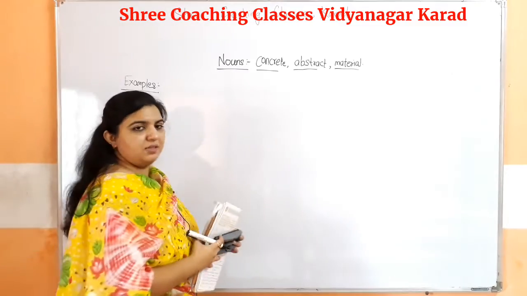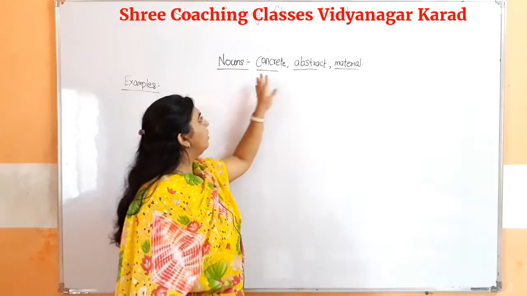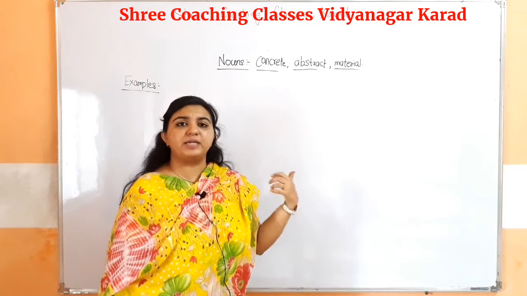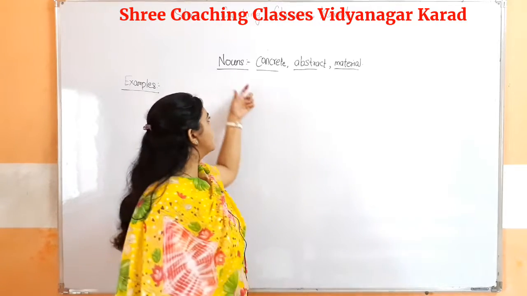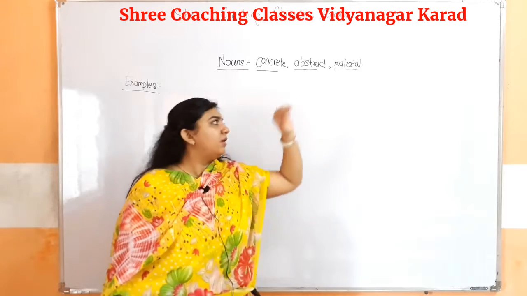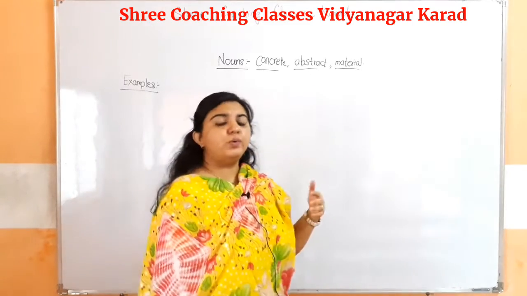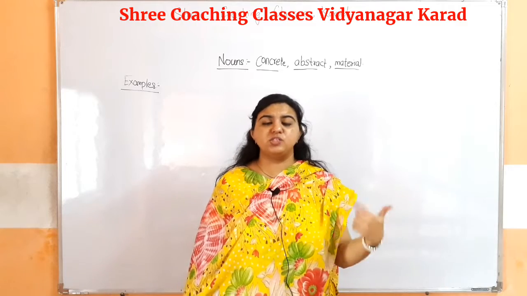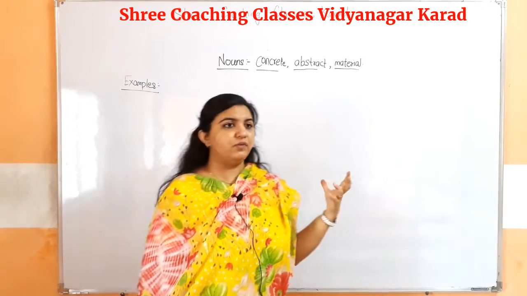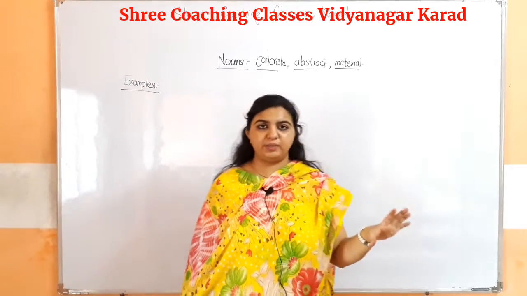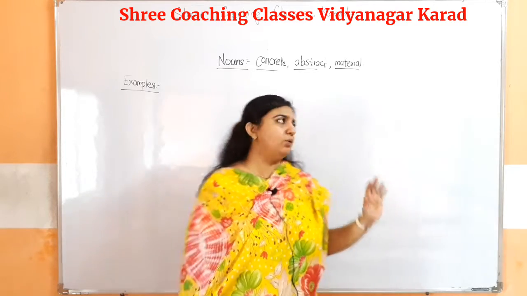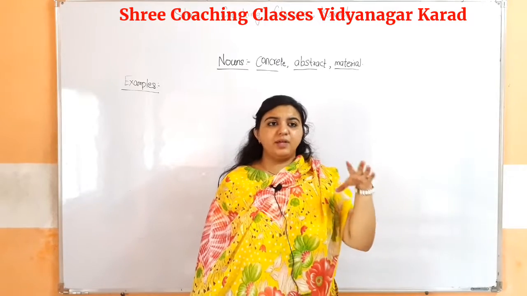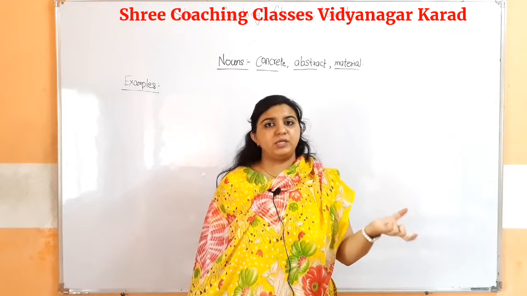Again, we will revise in short about these three nouns. A concrete noun is a thing that we can hear, touch and smell. Abstract nouns are nouns that we cannot touch or smell, we can just feel the things and describe the place of that particular thing. And what are material nouns? The nouns that describe what a particular thing is made of.